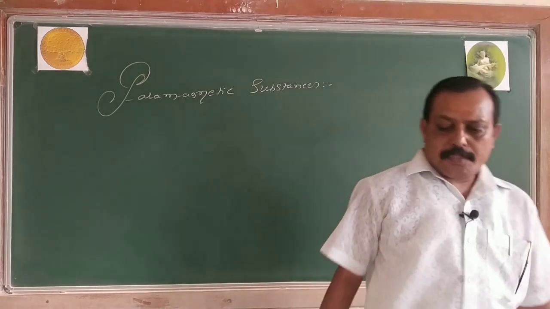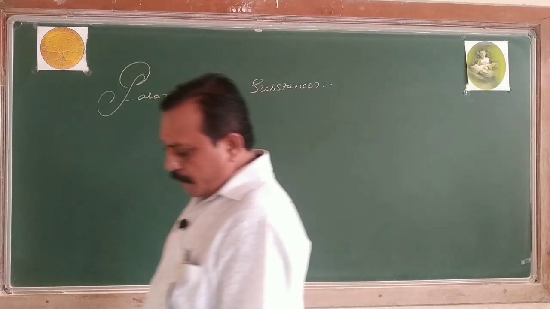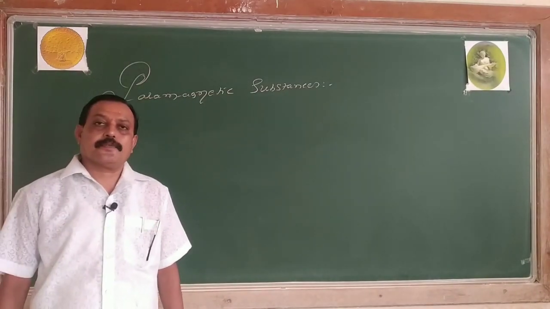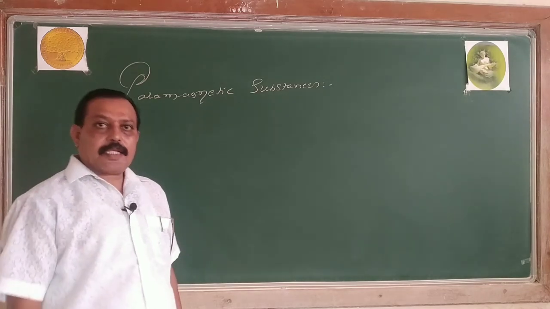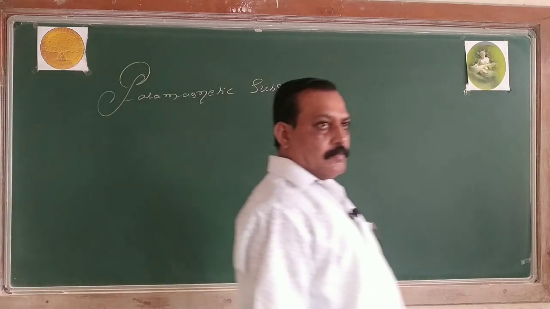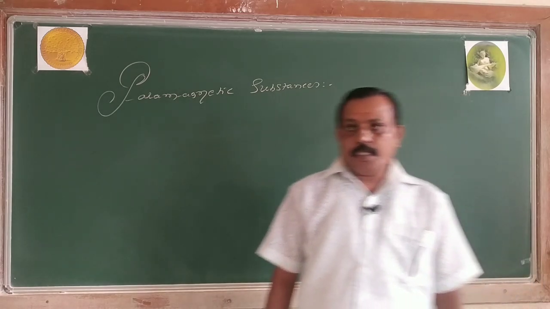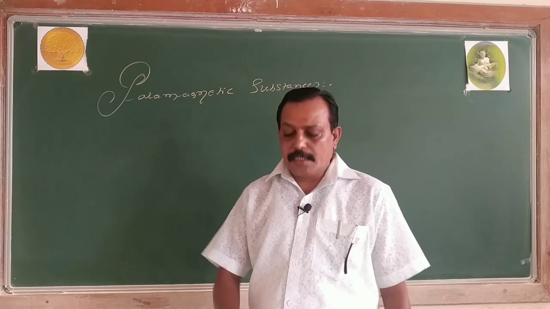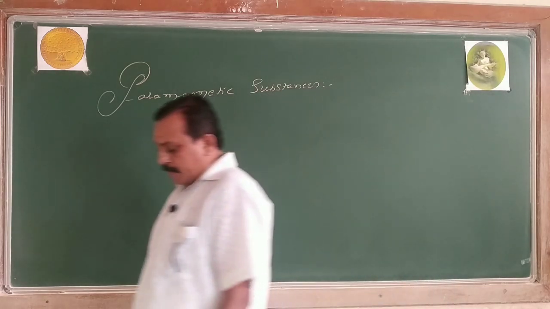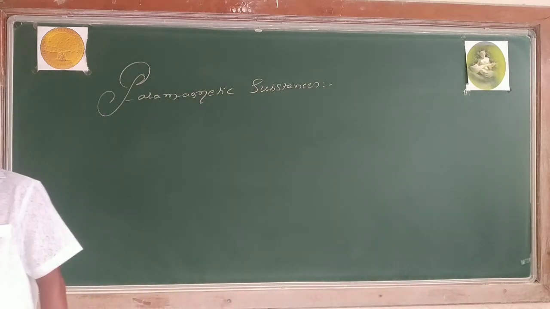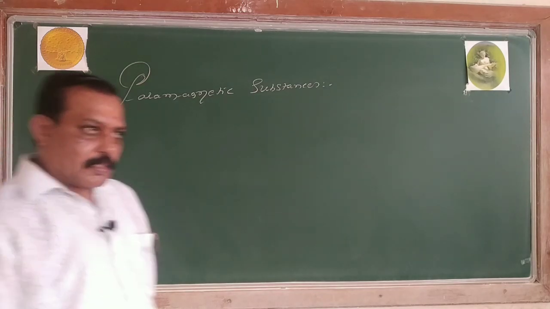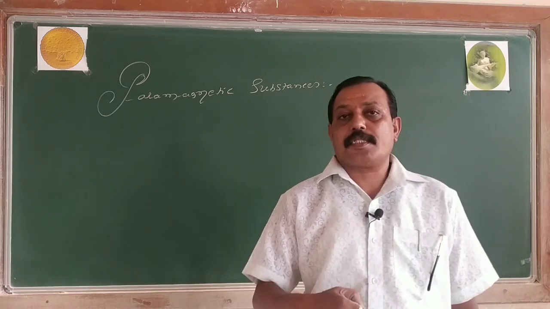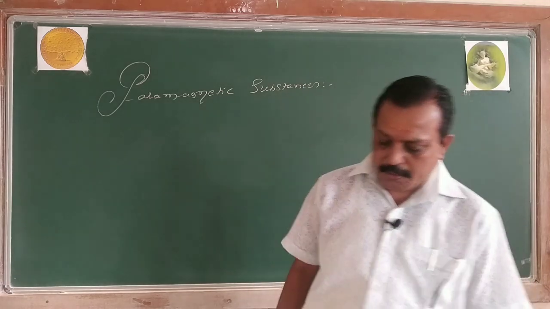Paramagnetic substances are those which are weakly magnetized along the direction of the magnetic field. Paramagnetic substances are those which, when placed in the external magnetic field, are weakly magnetized along the direction of the external magnetic field.